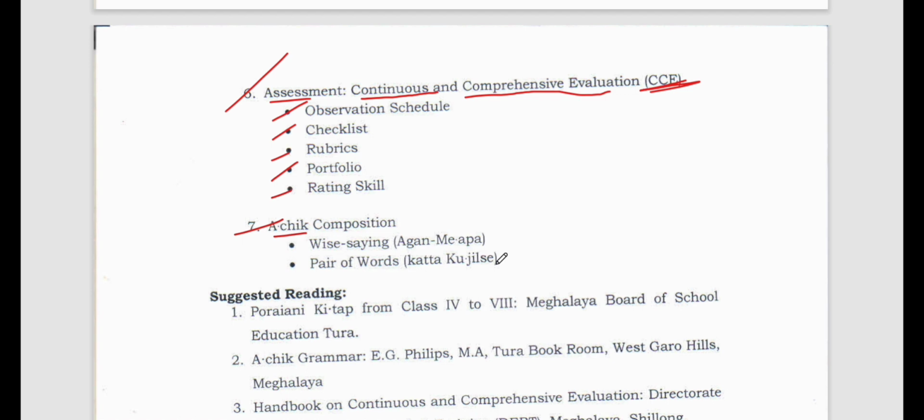Like we have the pairs, na? We have 2 pairs, right? Athe, gchi, something like that. So I already forgot now, but my friends will know it better. And agan meapa is something like angkerong chi khoa, right? If I'm not mistaken, angkerong chi khoa. Then kamalba namja, Angal Bagua or something like that. I forgot, so sorry for my mispronunciation. So you please mention in the comment section. I will be very happy when you say this.